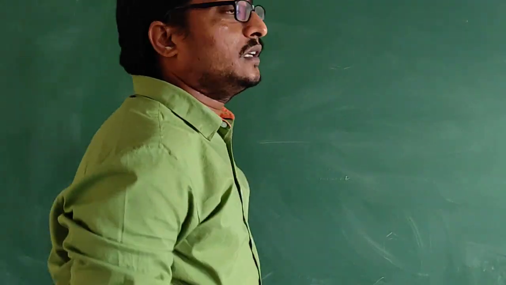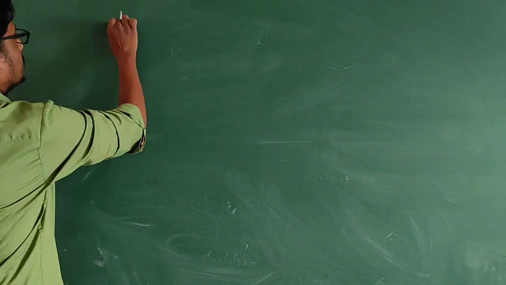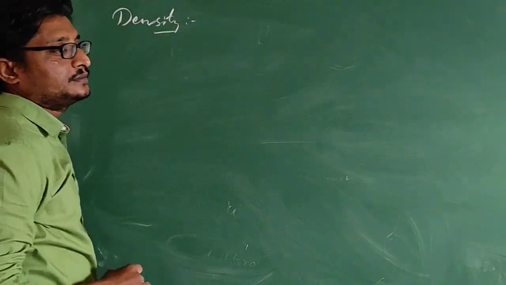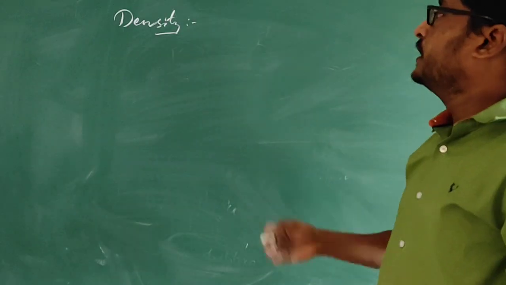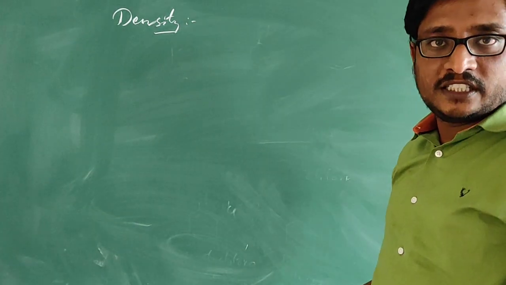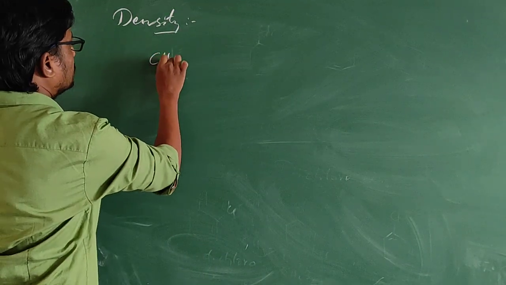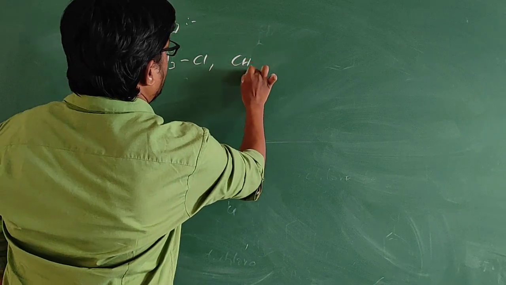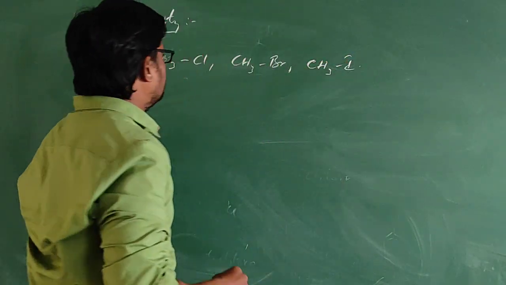The next physical property is density, the density of alkyl halides. As the size of the halogen increases, density will also increase. For example, methyl chloride, methyl bromide, methyl iodide.